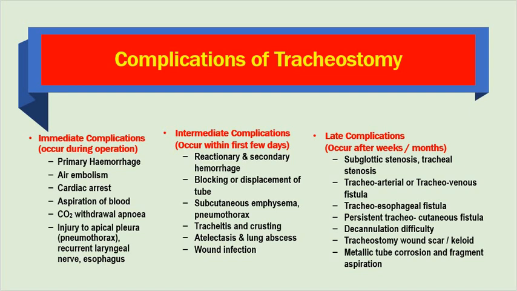As we know, carbon dioxide is a respiratory stimulant. Injury to the apical pleura can lead to pneumothorax, and sometimes recurrent laryngeal paralysis or esophageal trauma might occur. Therefore, you should always follow the midline during tracheostomy and palpate the trachea from time to time in every step of surgery. Intermediate complications: reactionary and secondary hemorrhage are usually not very common. Blockage or displacement of the tracheostomy tube is one of the noted complications in the first few days of surgery. Subcutaneous emphysema and pneumothorax might occur immediately or in the intermediate time.